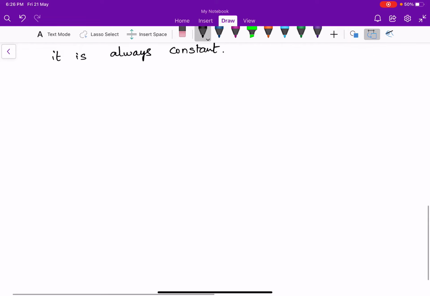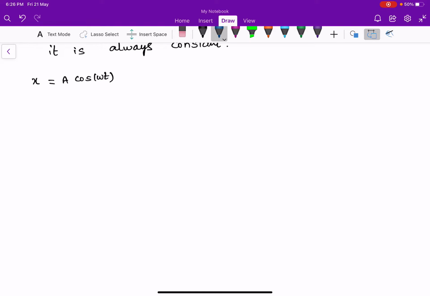So now I am taking x equal to displacement, x equal to a cos omega t, considering the initial phase angle equal to 0. And we know the expression for velocity is minus a omega sin omega t.